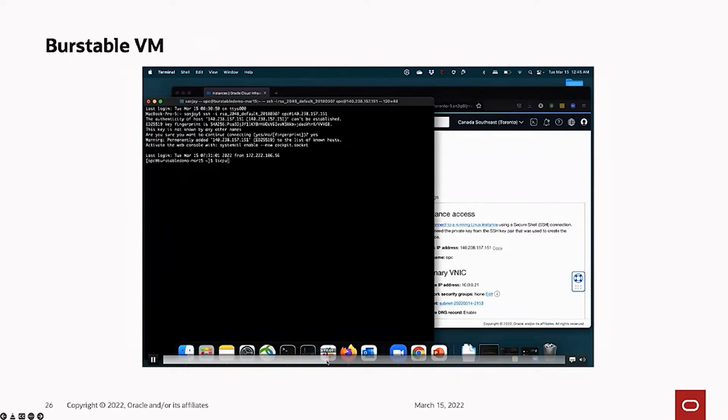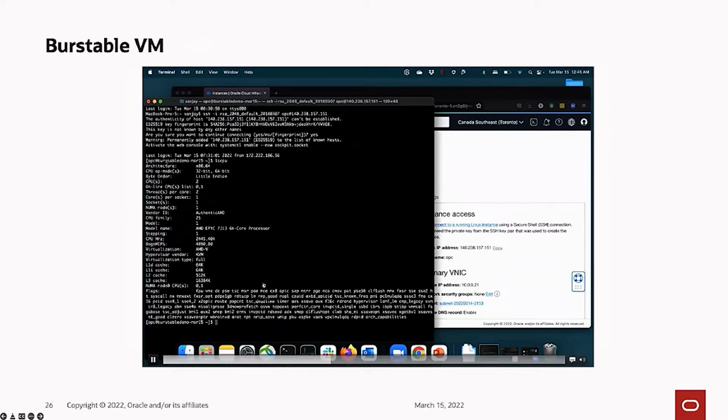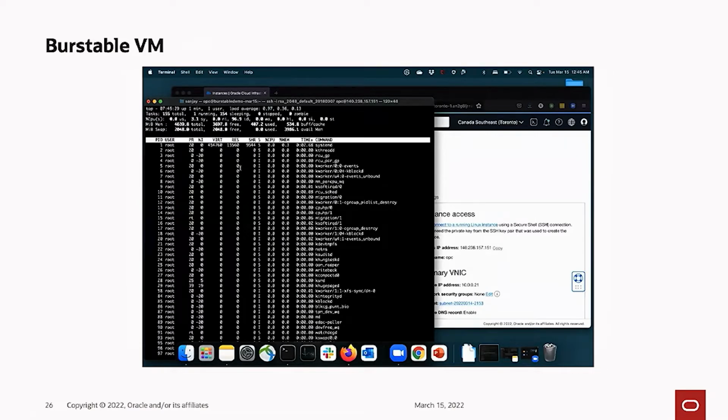So in this demo, when I SSH into the instance that I just created, you can see that it's got one core or two vCPUs in the VM. But while that's the maximum amount of CPU, you want to show how much you can use, right?